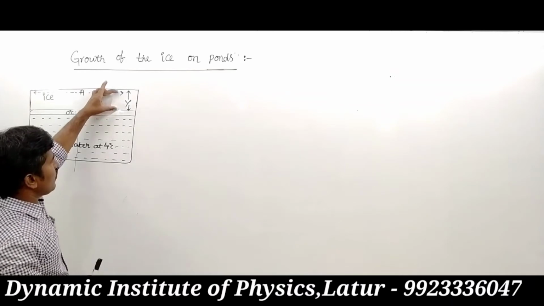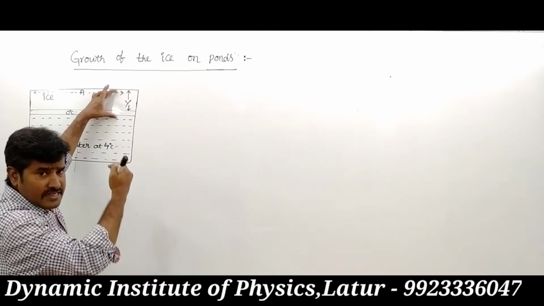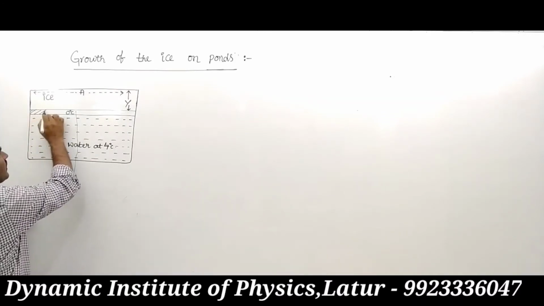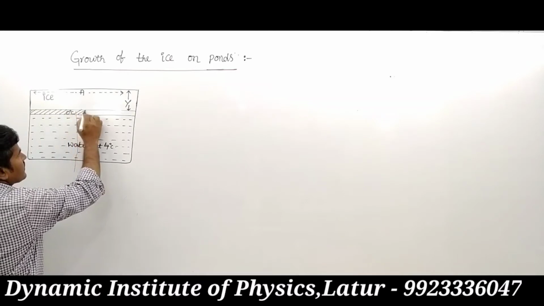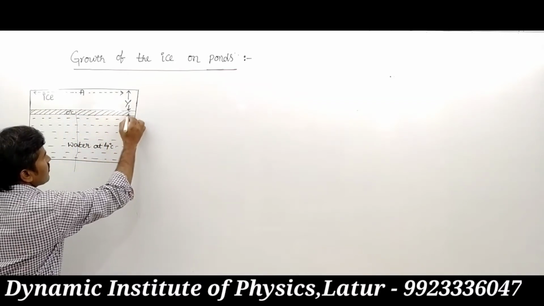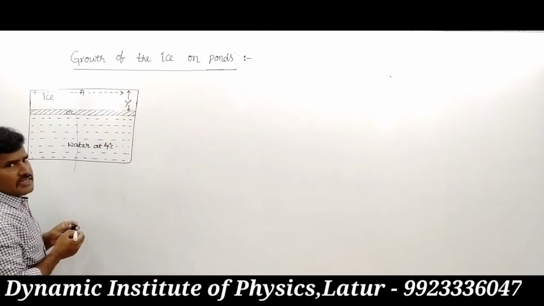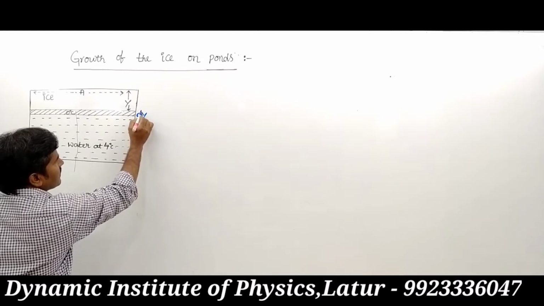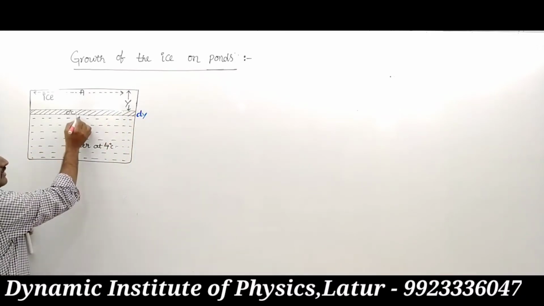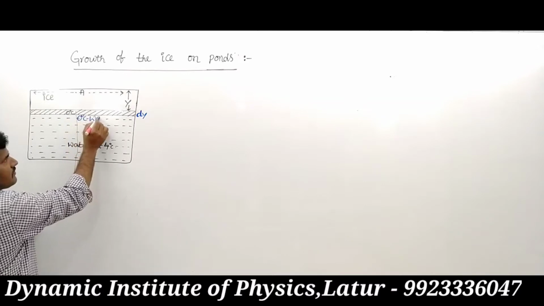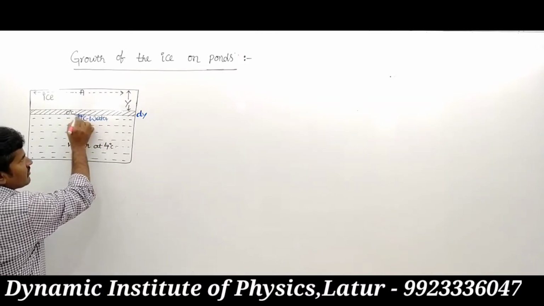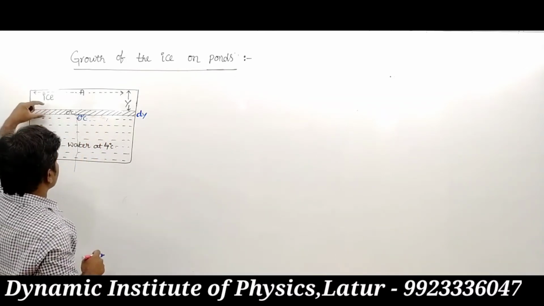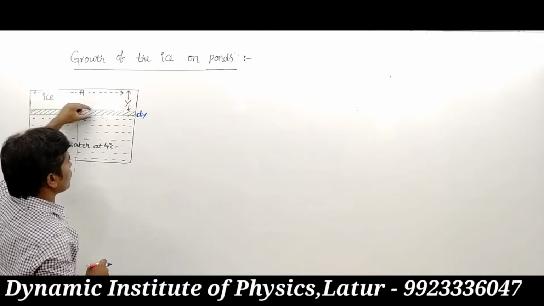The thickness slowly increases. Just consider one small part, a dy part, in contact with the water surface. It is slowly converted into ice because it is in contact with 0 degree centigrade water. At this place the temperature is 0 degree centigrade, so slowly this part is converted into an ice block.